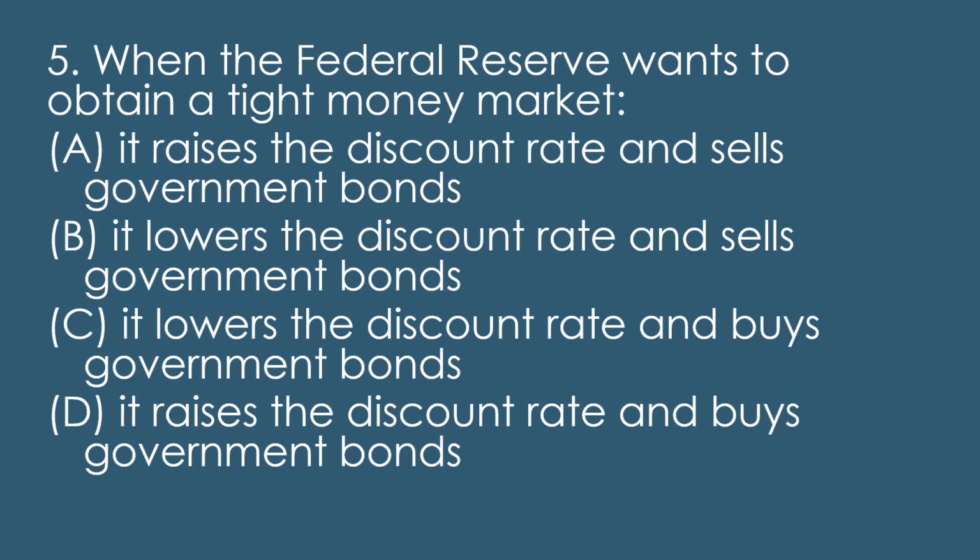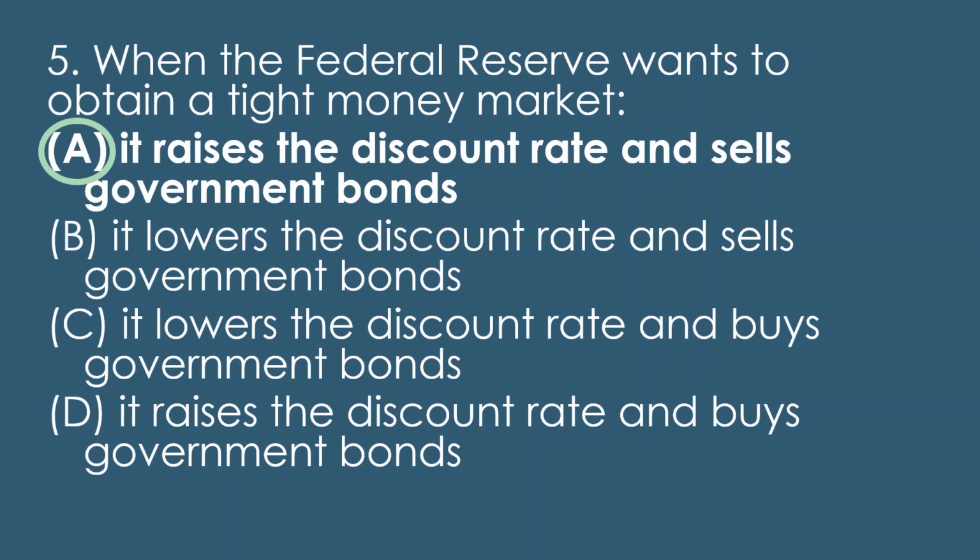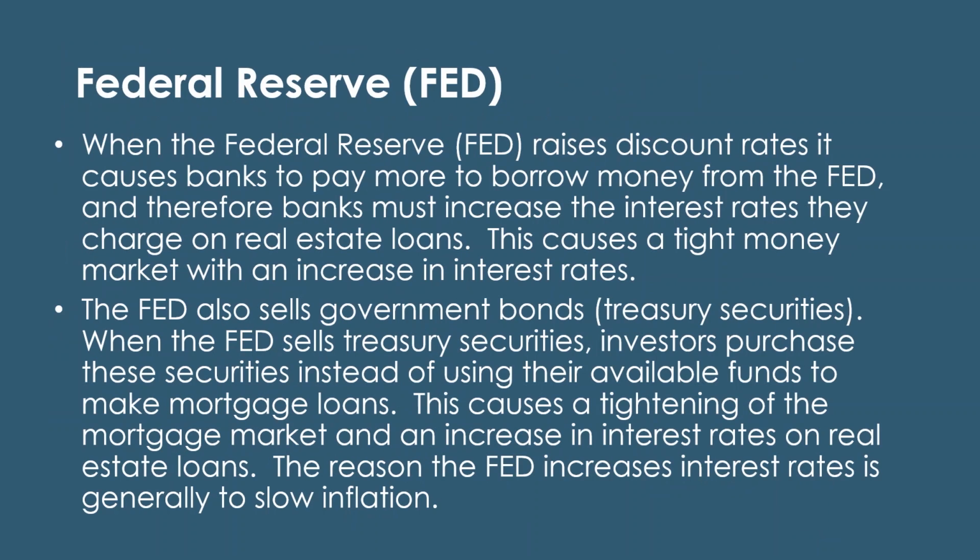Okay, so let me explain how all this works. The correct answer is going to be A, by the way: it raises the discount rate and sells government bonds. Let me explain how, and it'll be very easy after you see how it works. The first thing, the Federal Reserve. The Federal Reserve is a central bank for the United States of America. And this is where all the local banks and national banks go.